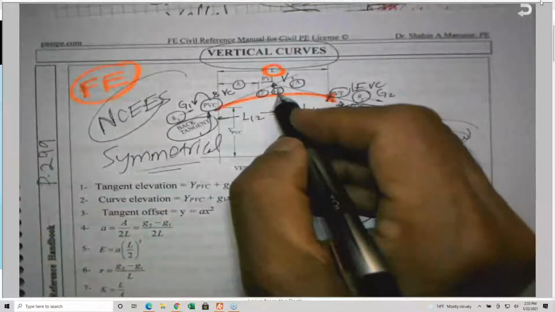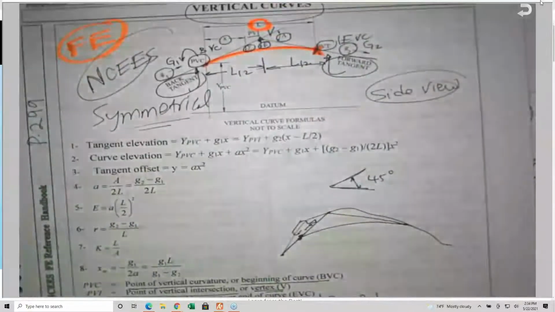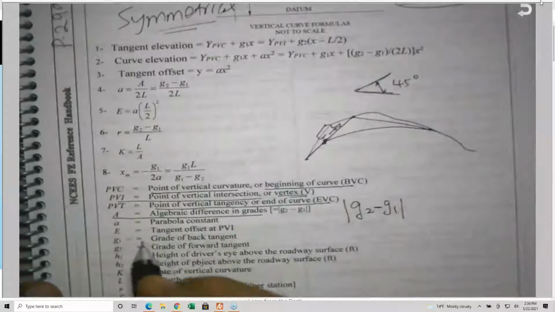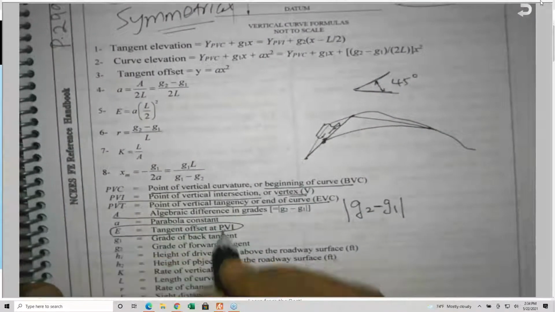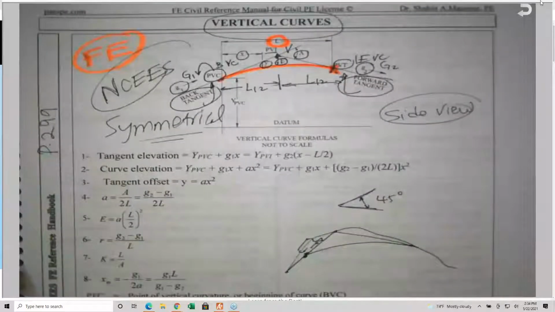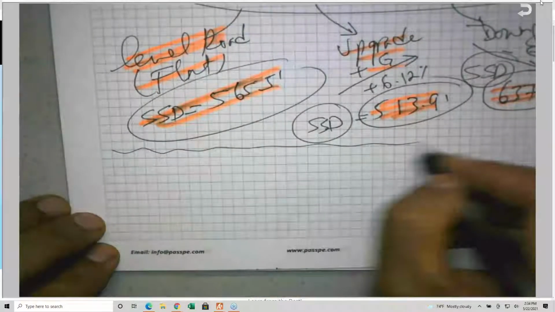What about E? E is not the modulus of elasticity. You remember we use modulus. E is the tangent offset at the point of vertical intersection. It's called the tangent offset.